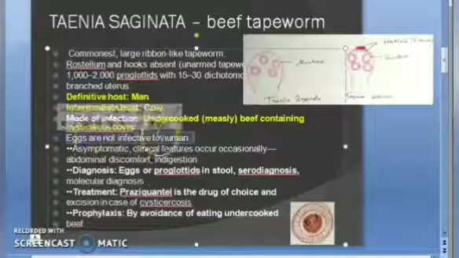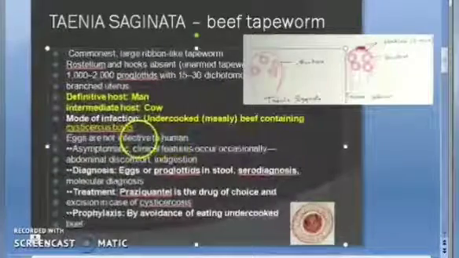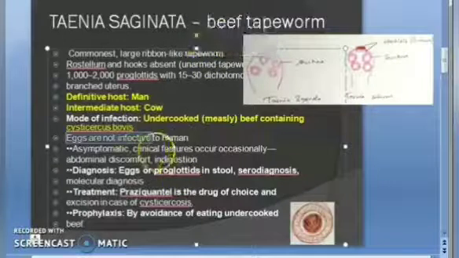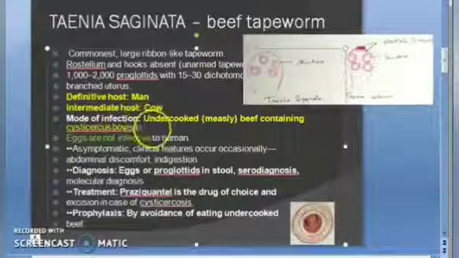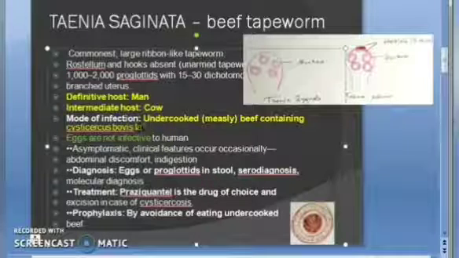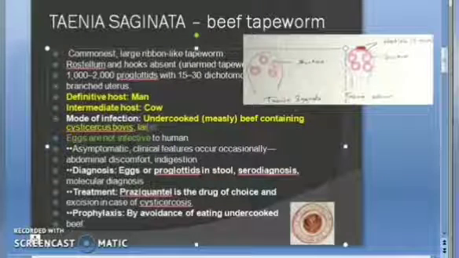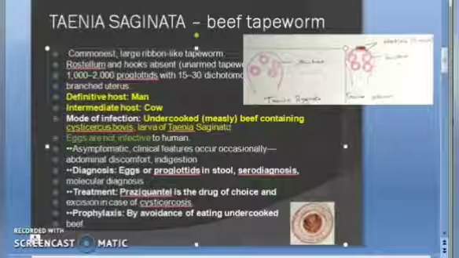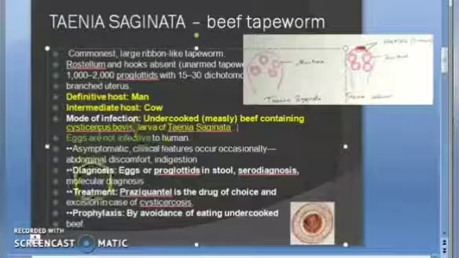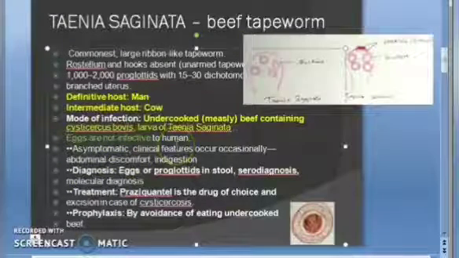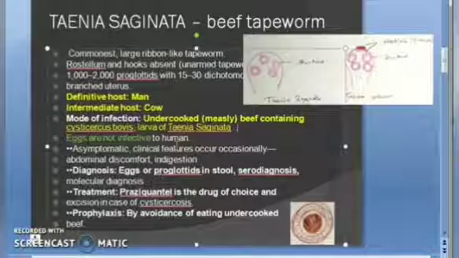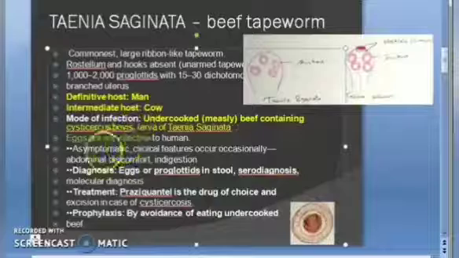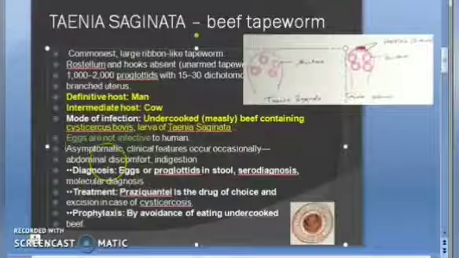So actually the eggs are not infective. That's a nice thing, right? The eggs of Taenia saginata are not infective. It is the larva of Taenia saginata that is infective, and this usually will be there in undercooked beef. Beef comes from which animal? Cow. Okay, then usually this is asymptomatic.